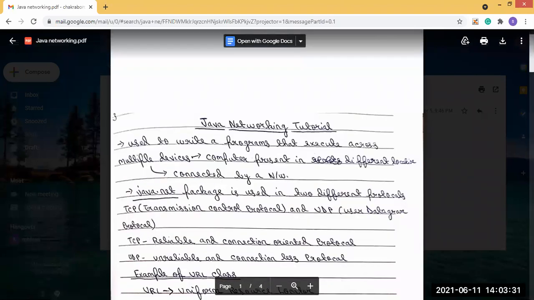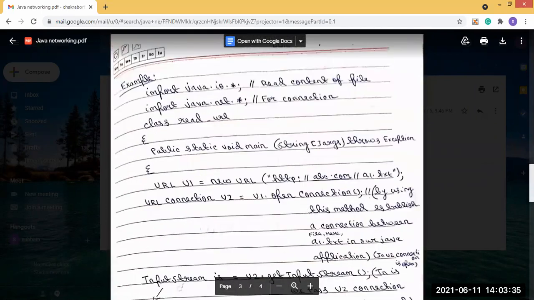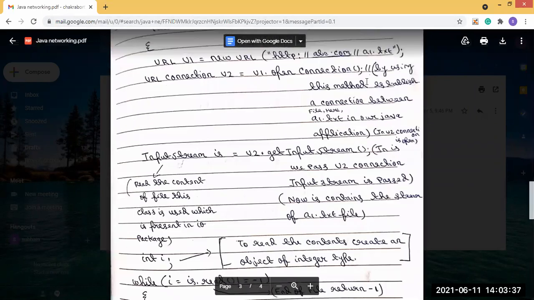The thing we're discussing is that after making the connection with the file that is present on the URL, the connection is now established. So after the connection is established, we can access, through our program, that file present on the URL.